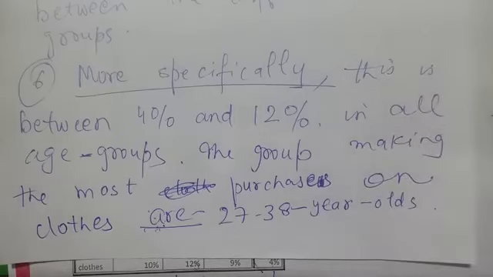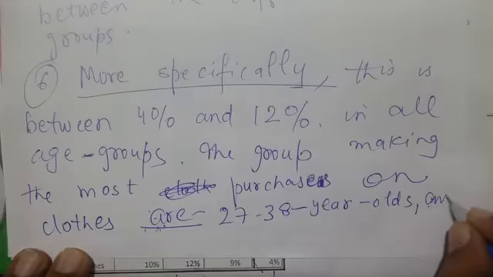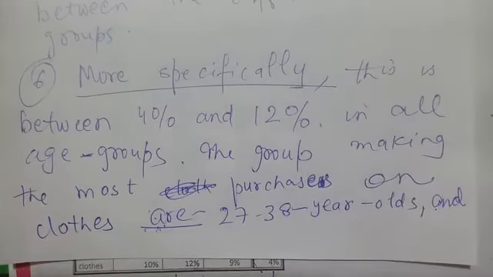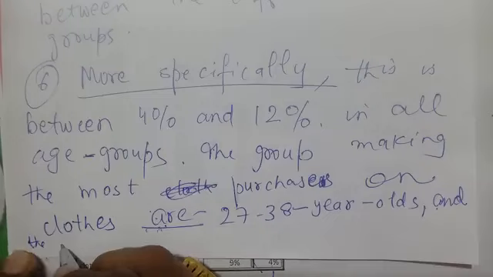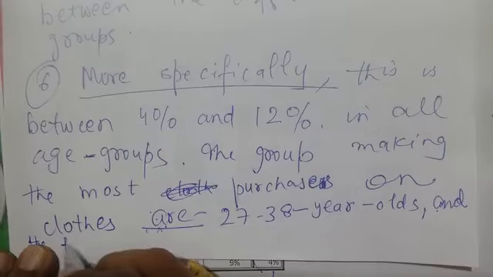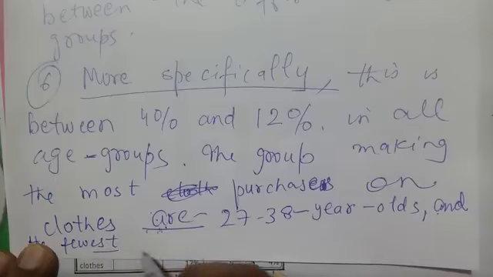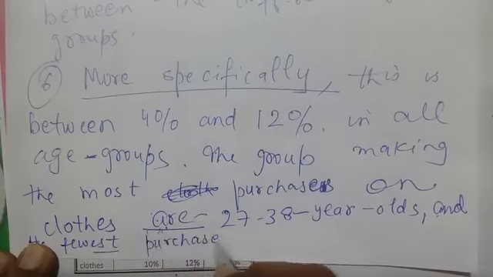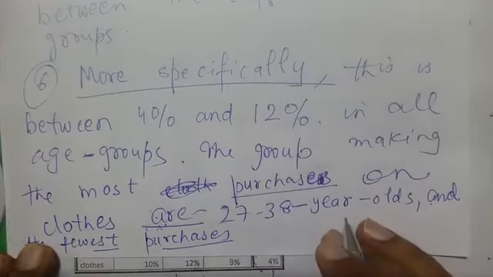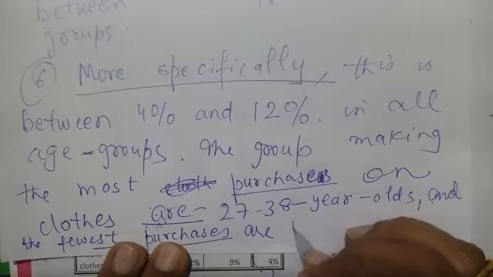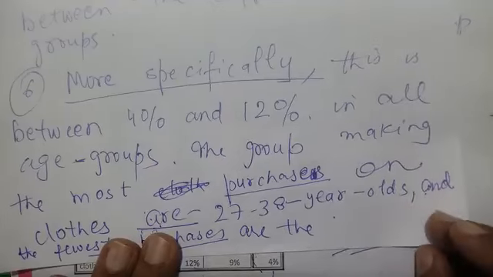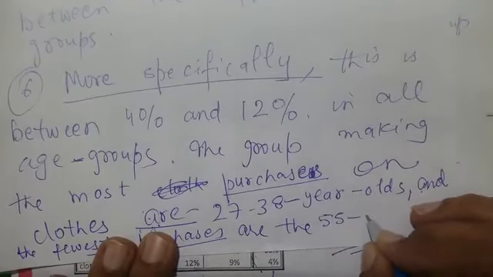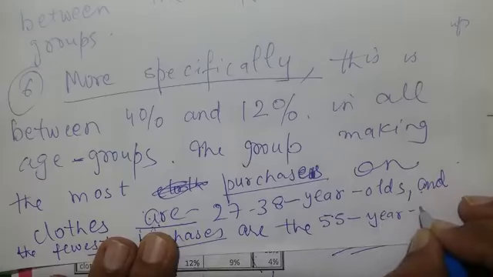Because we are talking about the tenses working on the age groups. So comma here and right. Fewest purchases. I'll complete. I don't want to take another page. So fewest purchases are there. Which age group? 4%, 55 plus, right? So 55 year olds